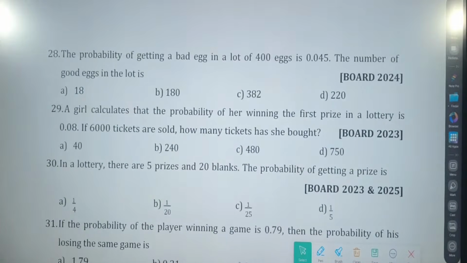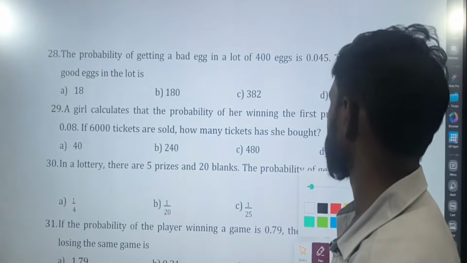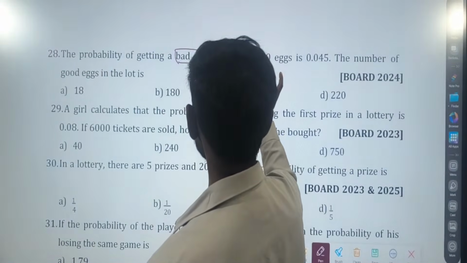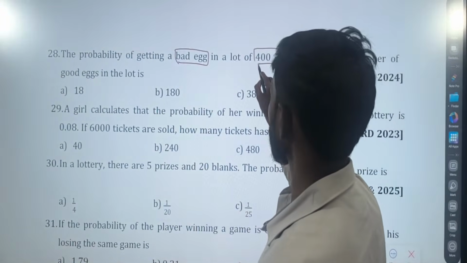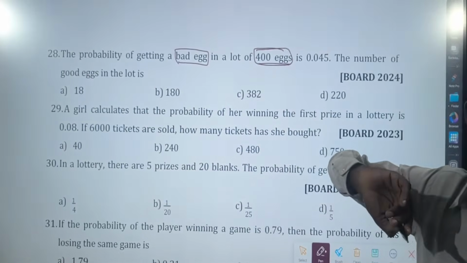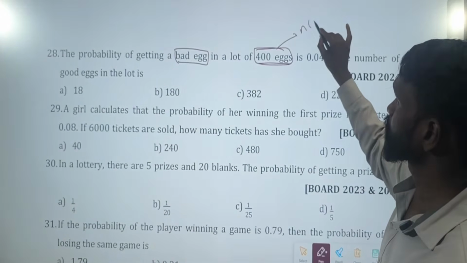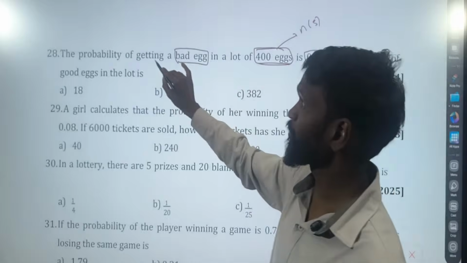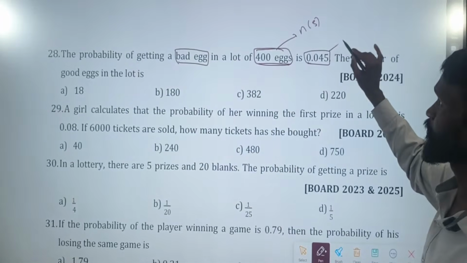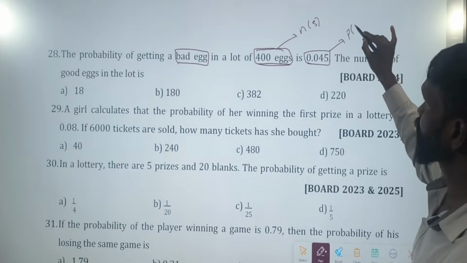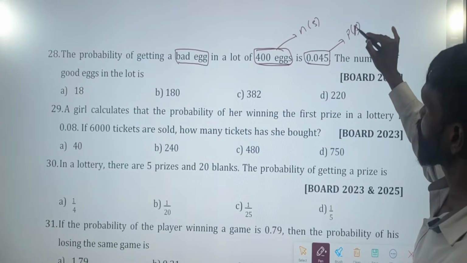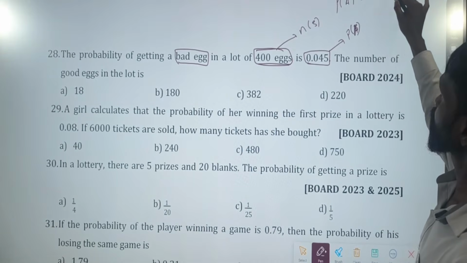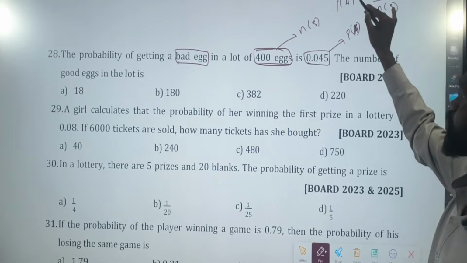Question number 28. So what does question number 28 state now? The probability of getting a bad egg, bad means rotten egg, in a lot of 400 eggs. What does 400 represent now? It represents n of S, the total. Correct. What does this number represent? The probability of getting a bad egg. What is the formula we know? P of A is equal to n of A divided by n of S.